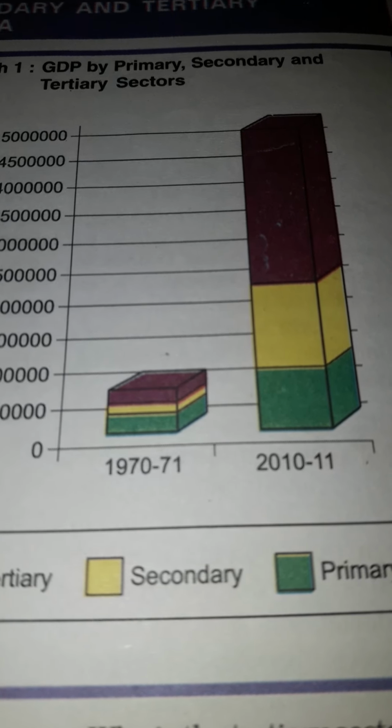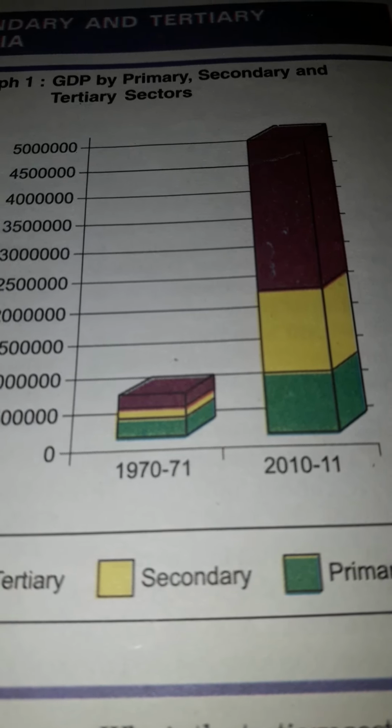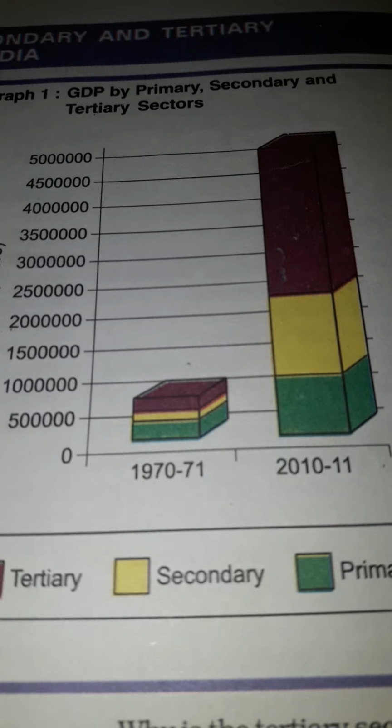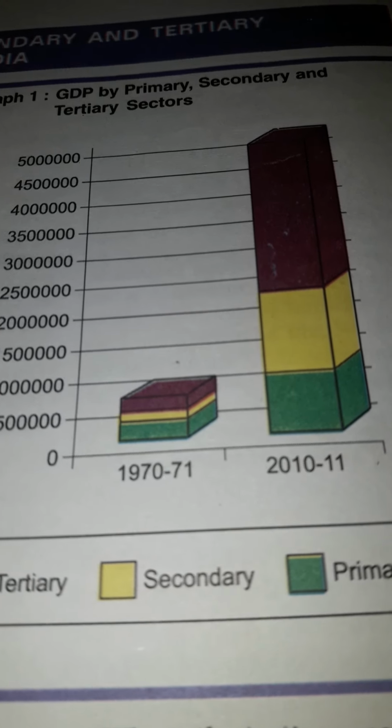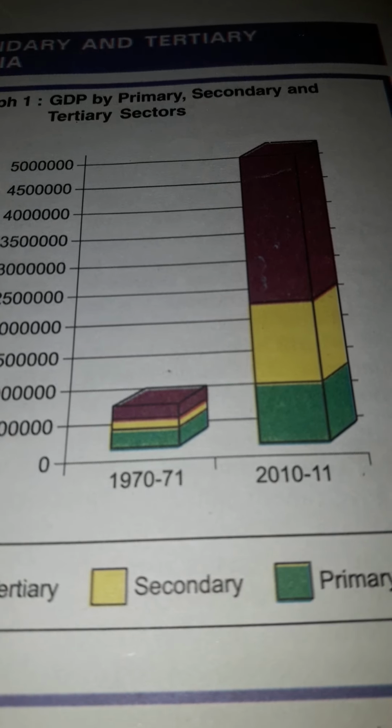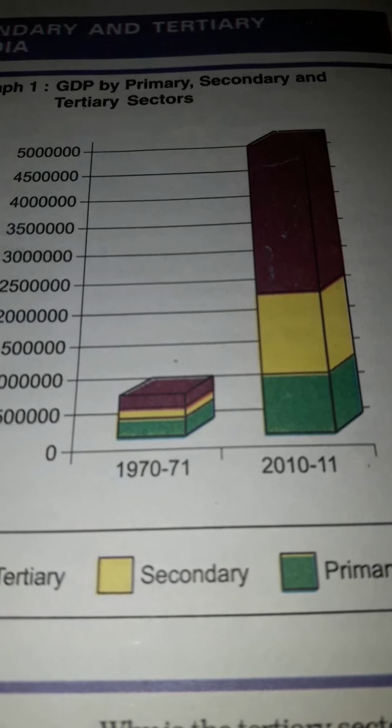So now we will see this graph, which shows the production of goods and services in three sectors. It is shown for 2 years: one is 1970-71 and the other one is 2010-11. It shows that in 1970-71, the production by the primary, secondary and tertiary sectors was very less. At that time we were not able to produce as we are producing in 2010-11 or 2020.